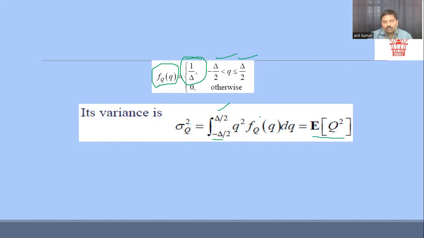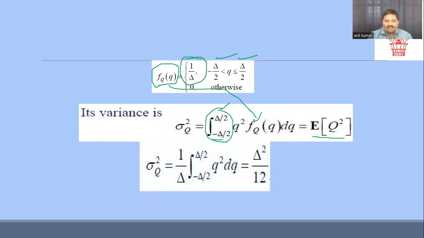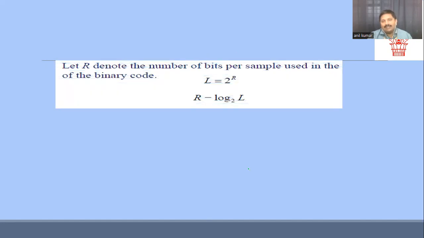If we substitute fQ of q as 1 by delta, keeping the limits as plus delta by 2 and minus delta by 2, after simplification we get delta square by 12. This delta square by 12 is the variance we have considered with respect to my random variable, or the probability density function for our given random variable.